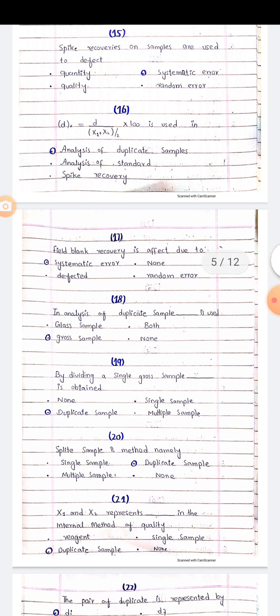Question 16. DR is equal to D over (X1 plus X2) over 2, multiplied by 100, is used in analysis of duplicate sample, analysis of standard, spike recovery. The right option is analysis of duplicate sample. MCQs number 17. Field blank recovery is affected due to systematic error, defected, random error, none of these. The right option is systematic error.